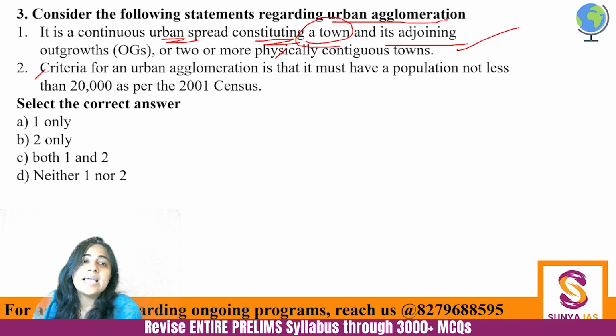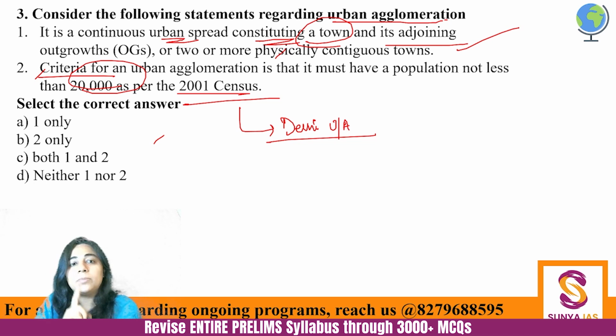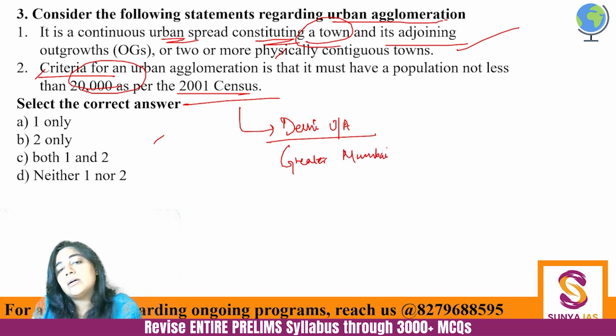So the first is correct, and the criteria is that a minimum of 20,000 people should be there, according to the 2001 census, not according to the 2011 census. Please understand, 2001 census. Fine. Now, what are the examples? Delhi is an urban agglomerate. Delhi NCR. Then the Greater Mumbai region is also an urban agglomerate.